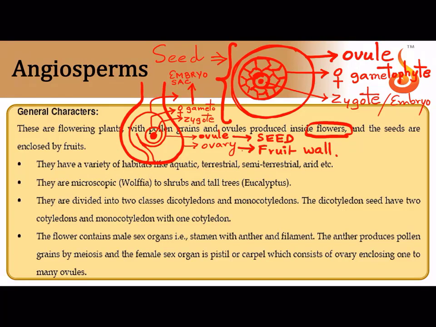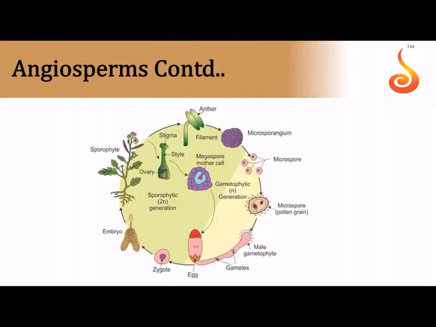Same way, there will be a male part which produces microspores which develop into pollen grain, just like we saw in gymnosperm. But in gymnosperm there were 3 cells in the pollen grain. In angiosperm there are only 2 cells in the pollen grain, that is the vegetative cell and the generative cell. Vegetative cell and generative cell are the 2 types of cells which you find in the pollen grain of angiosperms. In gymnosperms we saw the pollen grain was a highly reduced male gametophyte which has 3 cells. See what I told you?